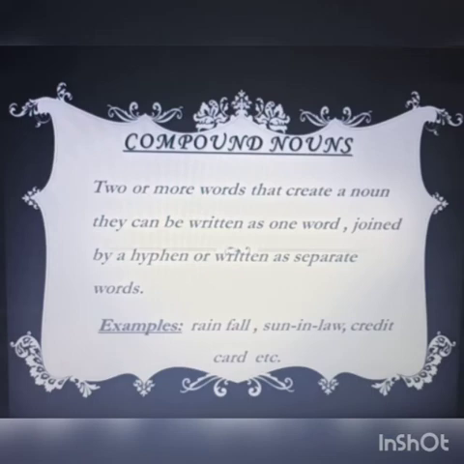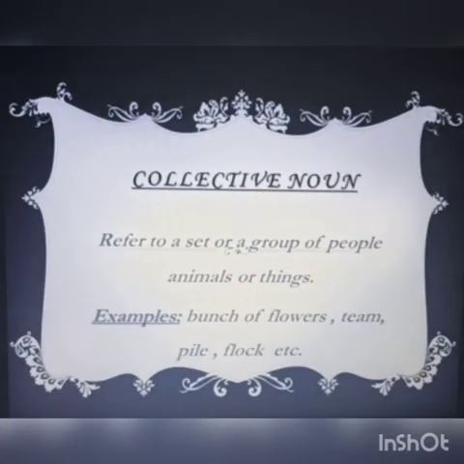For example, rain is a different word, fall is a different word. But when both words combine, they make a new word, and that is rainfall. In the same manner, credit card. Credit is a different thing and card is a different thing. But when we join both these two words, then it becomes a new word, that is credit card. Understood? So next category we have is collective noun.